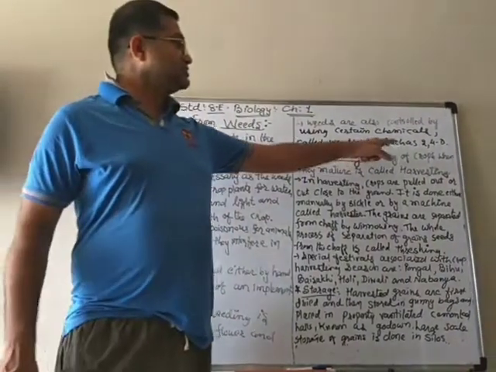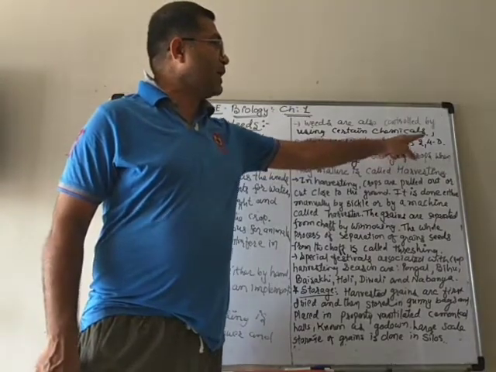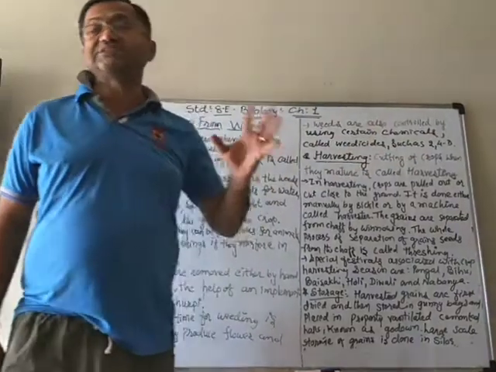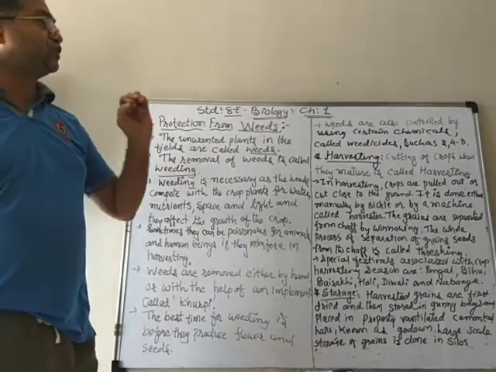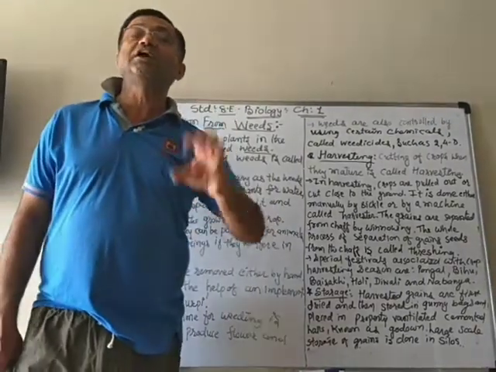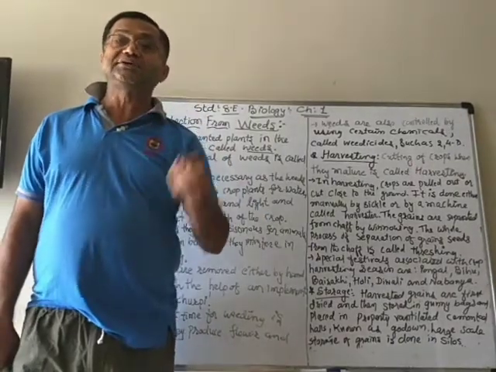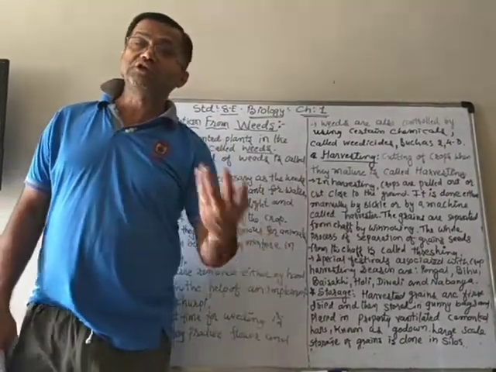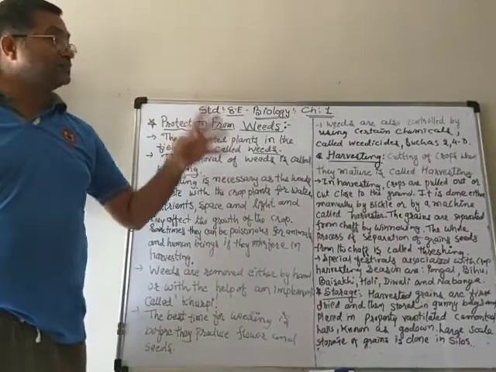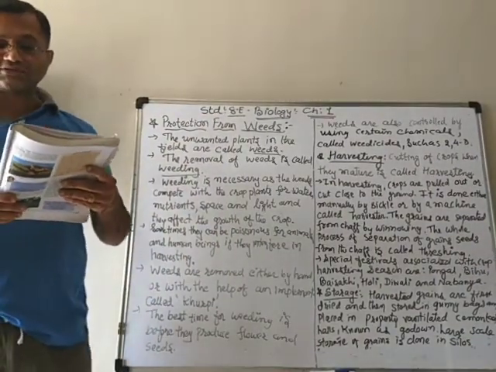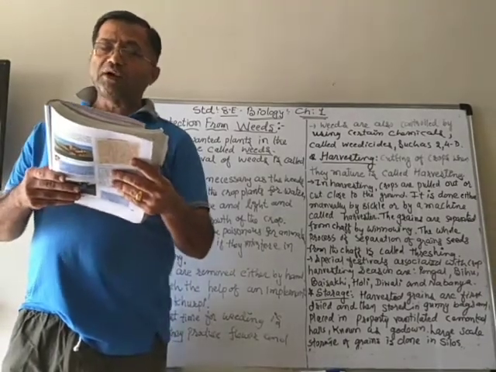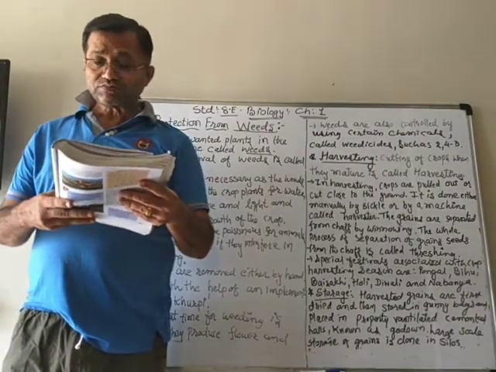The chemical names are like 2,4-D. These are the names of the weedicides. Weedicides are, as I told you, chemicals which can control the growth of weeds. So you can use them also, but for that you have to be very, very careful. Otherwise it can be harmful for you also.